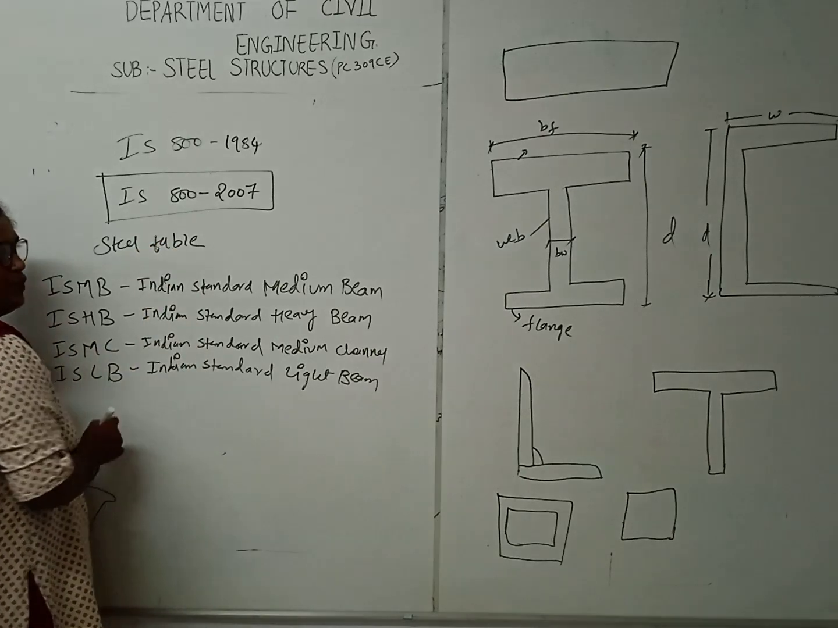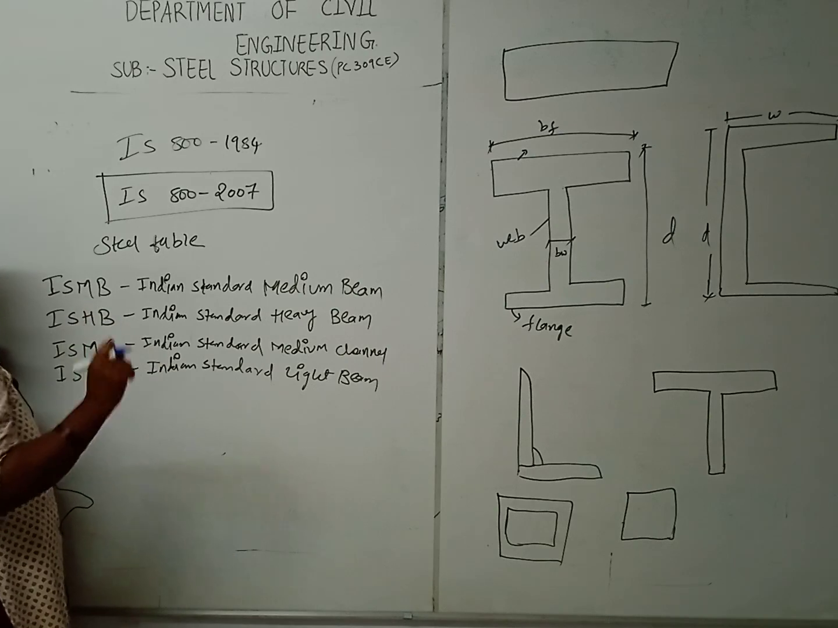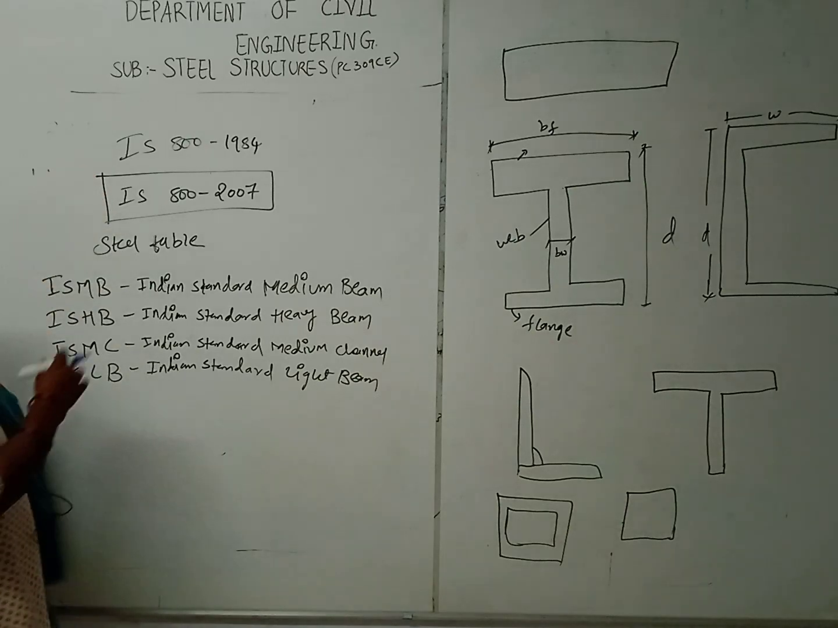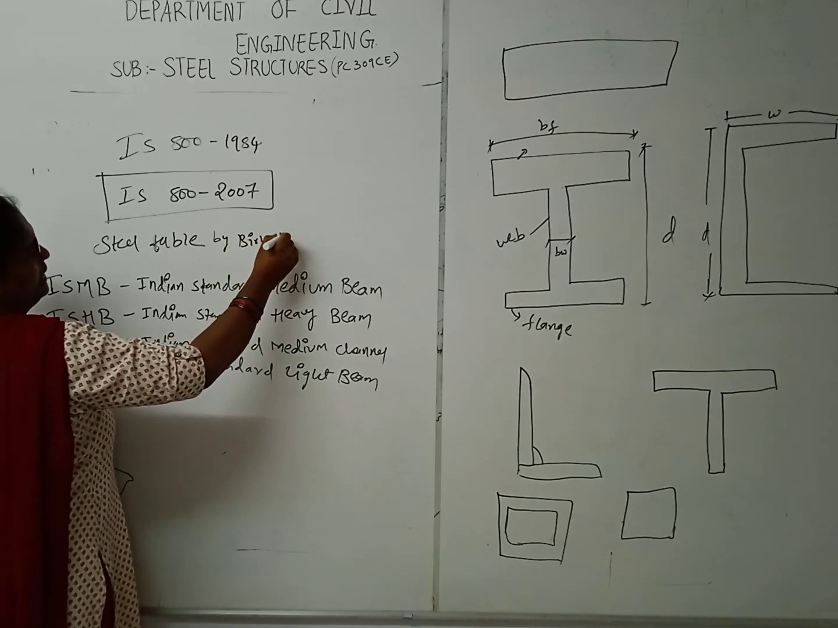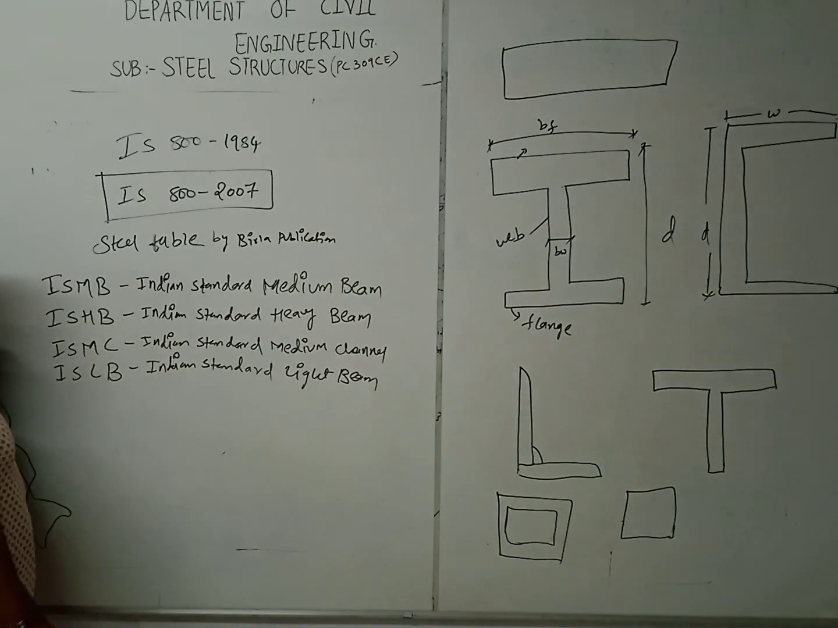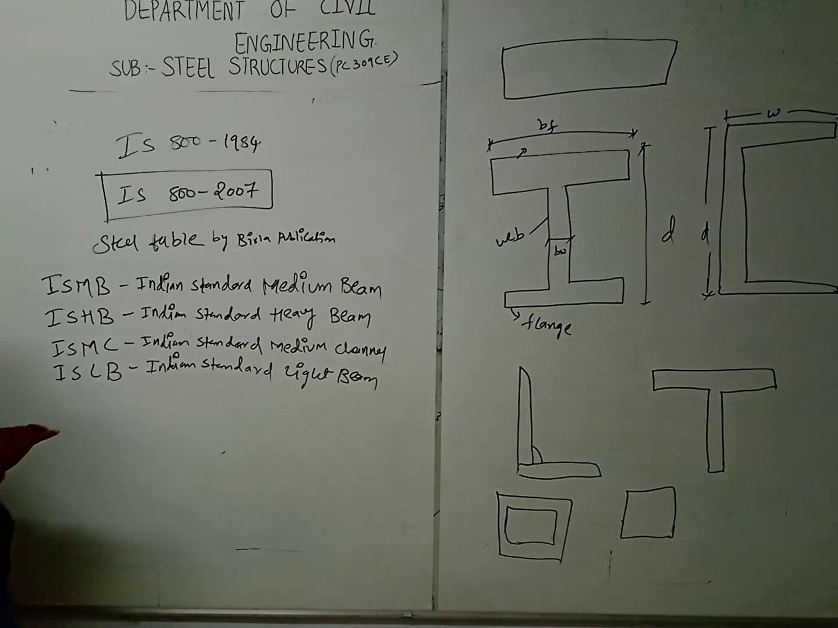And in the first unit, how actually steel has formed. Steel is the alloy of iron. So kindly follow the IS 800 2007 code book and steel tables. Mostly kindly prefer Birla publications. In that they have given everything very clearly and easily understandable in the steel tables. So kindly follow that one.